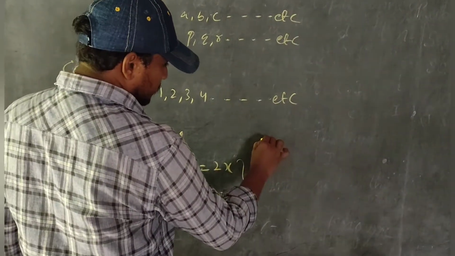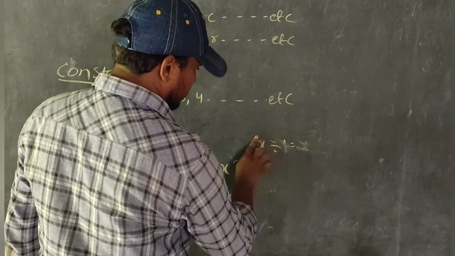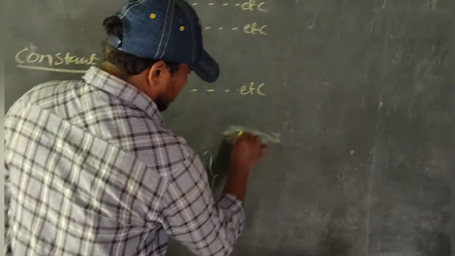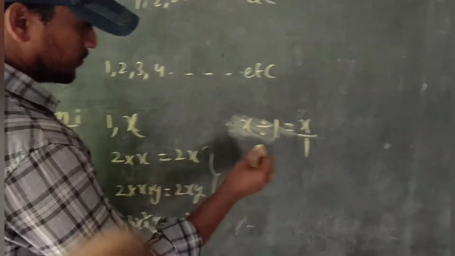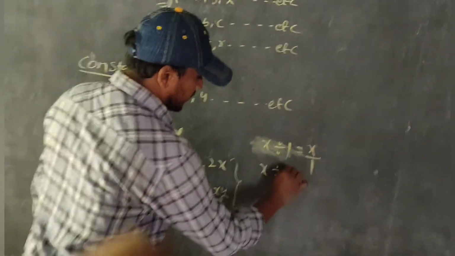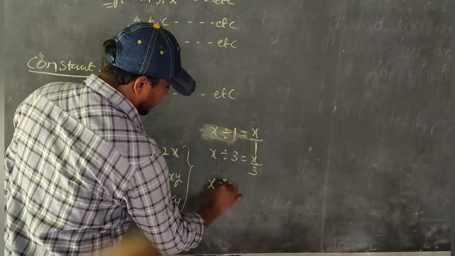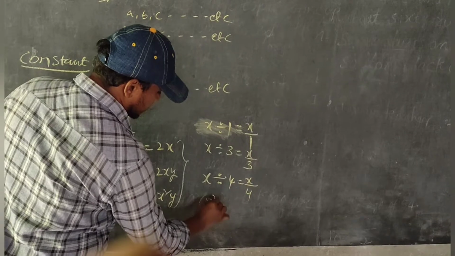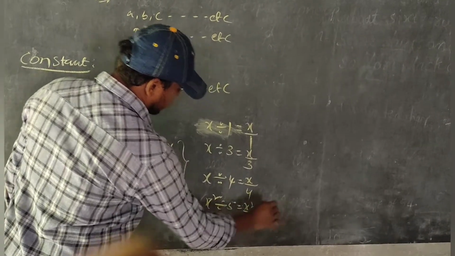And division: x divided by 1 can be written as x by 1. x divided by 3 can be written as x by 3. x divided by 4 can be written as x by 4. x square divided by 5 is x square by 5.